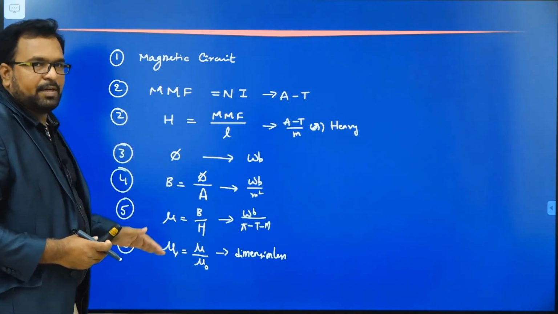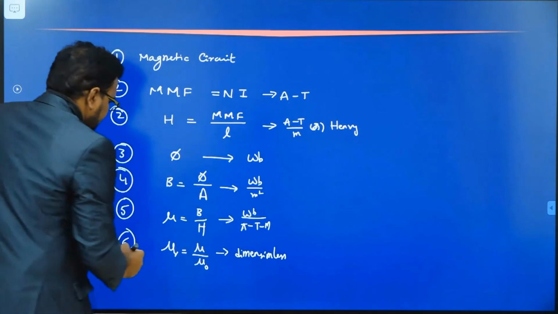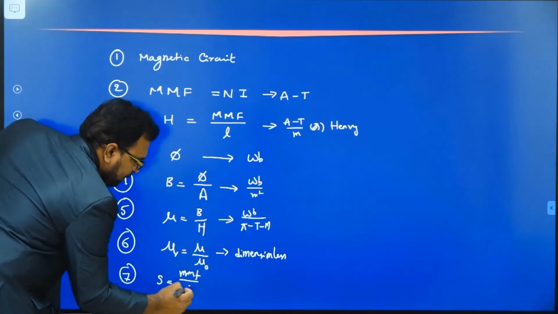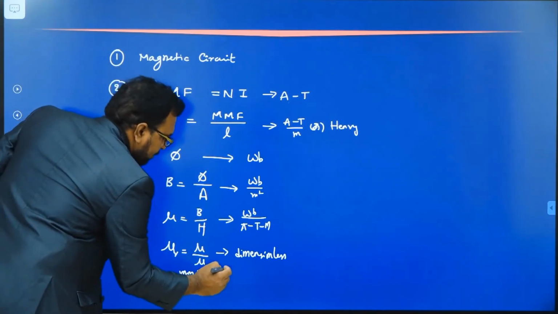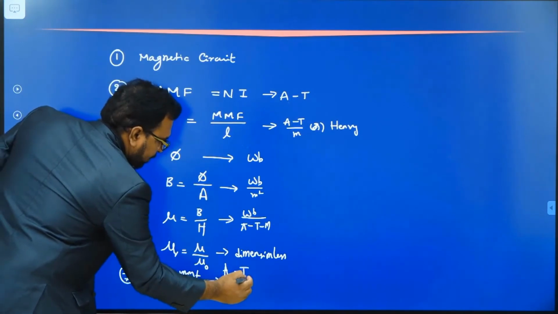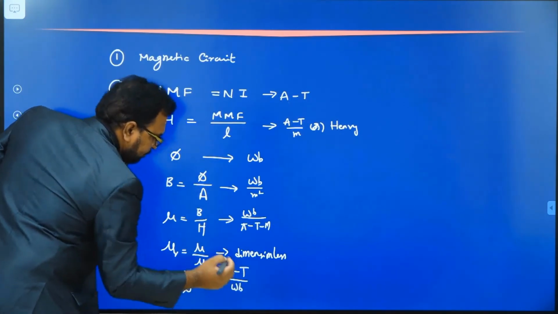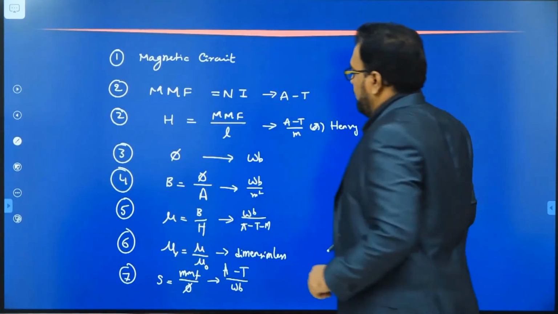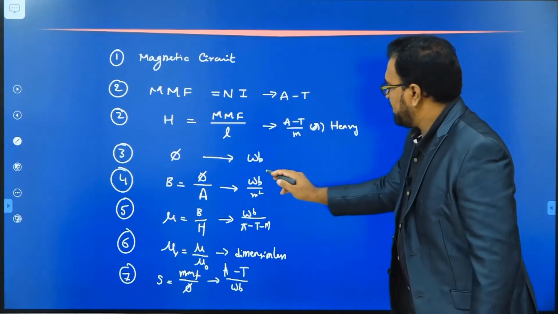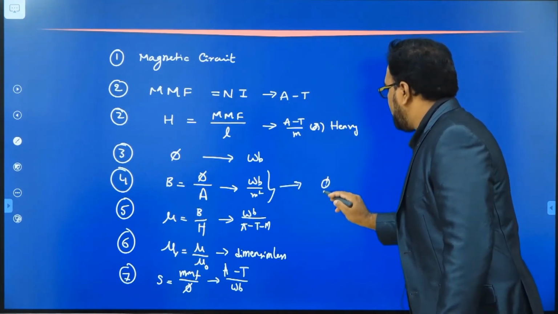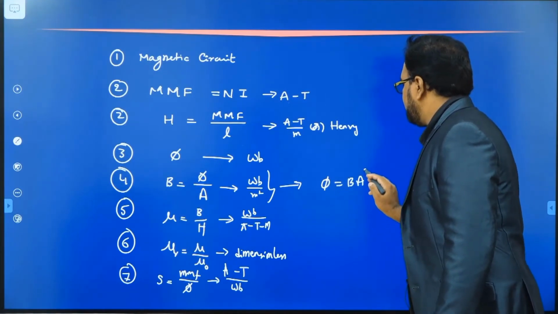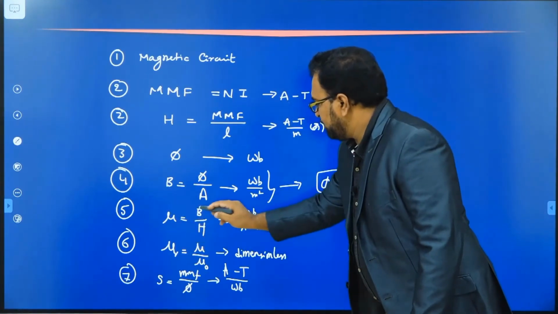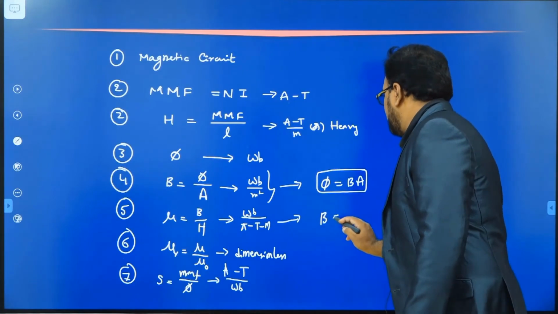Now try to relate the quantities. One more term we have studied is reluctance. Reluctance is nothing but MMF by flux, and the units of reluctance are ampere turns per Weber. If you observe here, from this expression, what is the value of phi? Phi is equal to B into A. Now from this expression, what is the value of B? Mu into H.